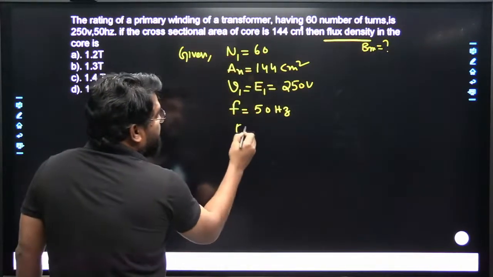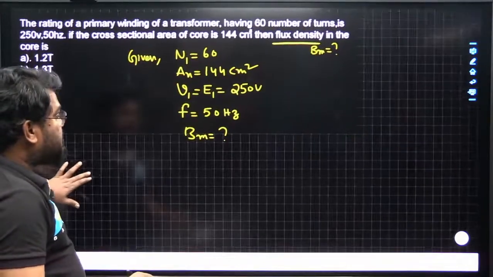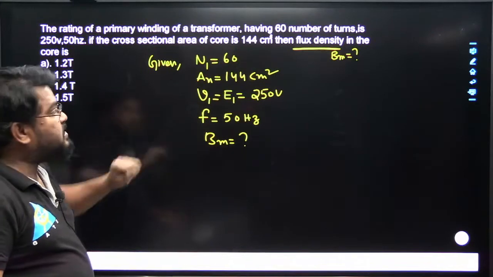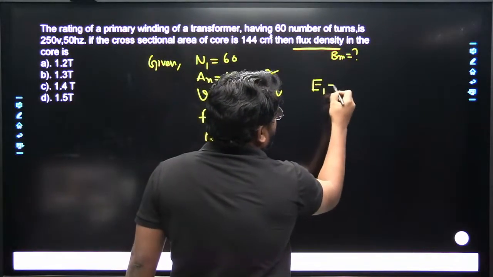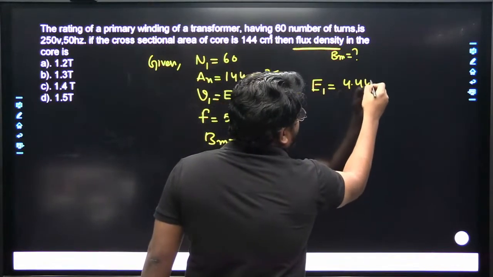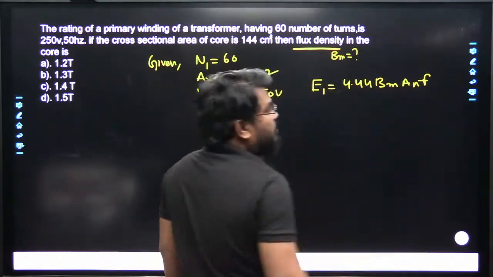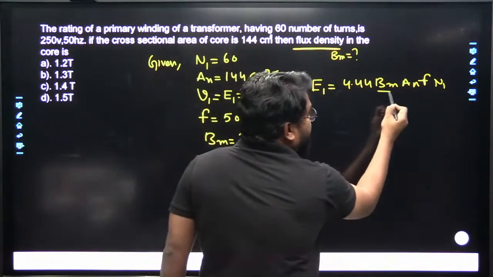So what is the value of B maximum? I already mentioned that, by using the first observation we can answer this question. We know that E1 is equal to 4.44 B maximum A f N1, the number of turns. So we require the flux density.